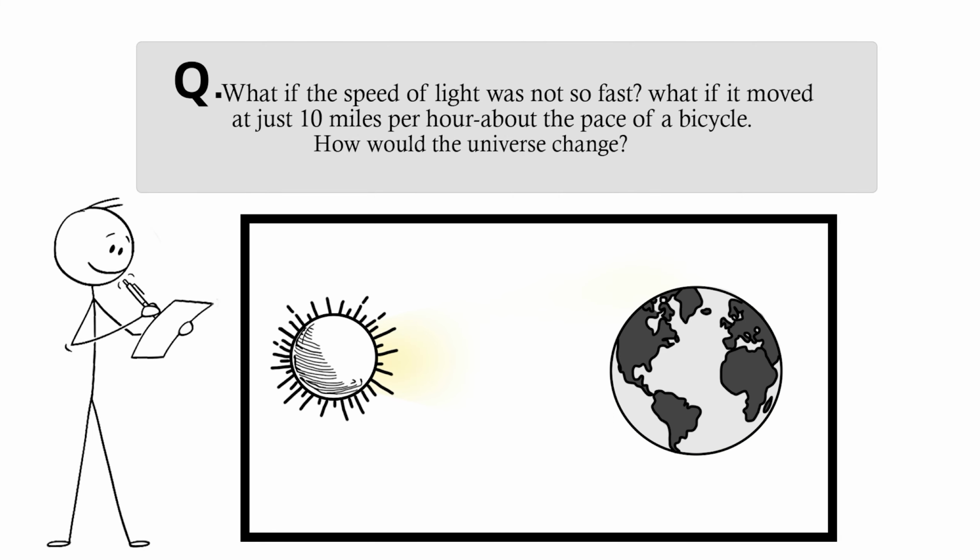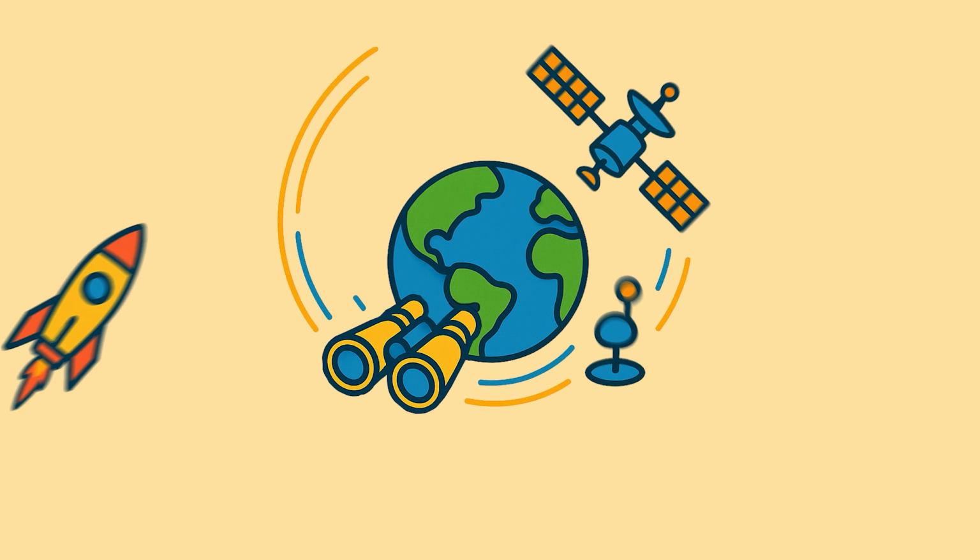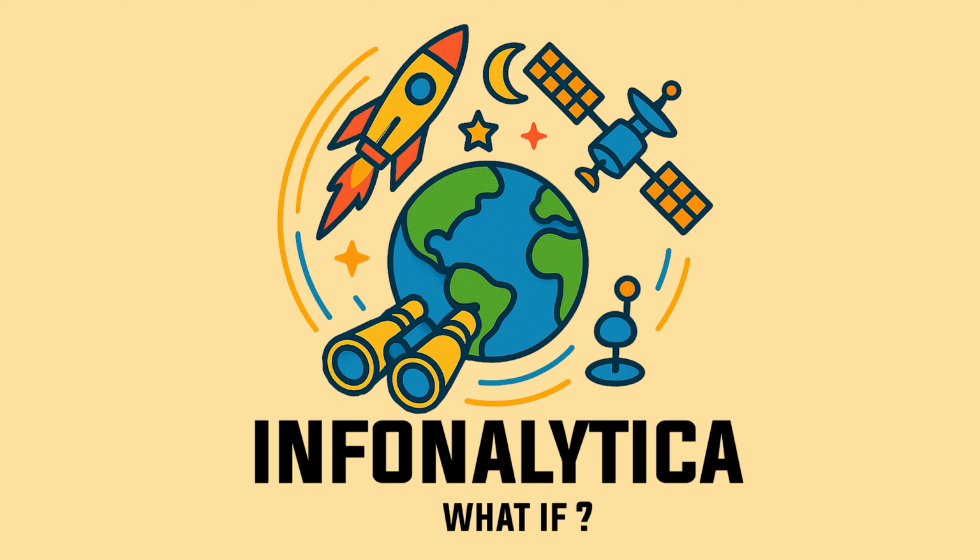What if the speed of light was not so fast? What if it moved at just 10 miles per hour, about the pace of a bicycle, and how would the universe change? So what is the speed of light really?